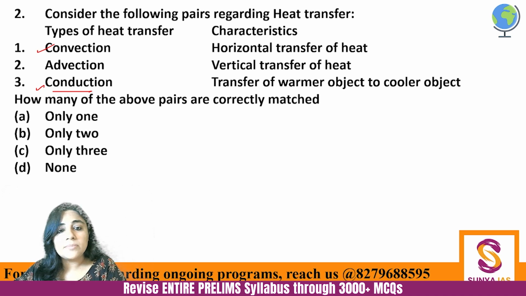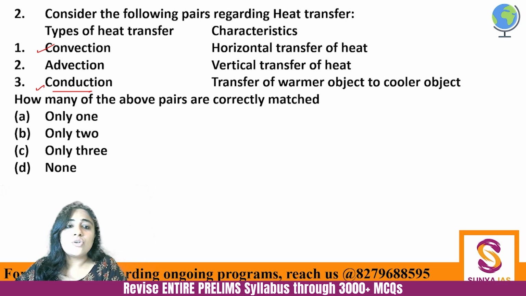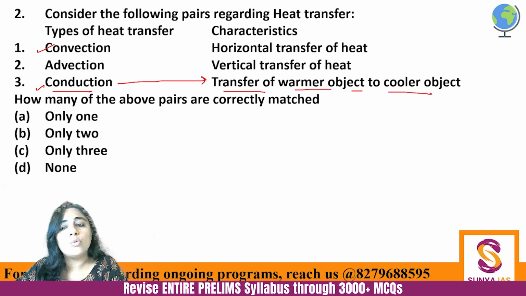Conduction: when do we say that something is a good conductor? When that object is able to take the heat from another object which is touching it. So conduction is correctly matched, that it is transfer from a warmer object to a cooler object. So this is absolutely correct. But convection and advection, what is convection?